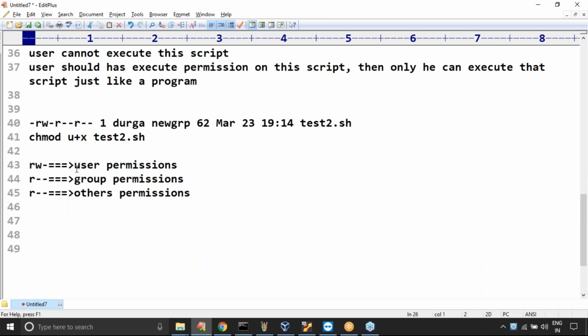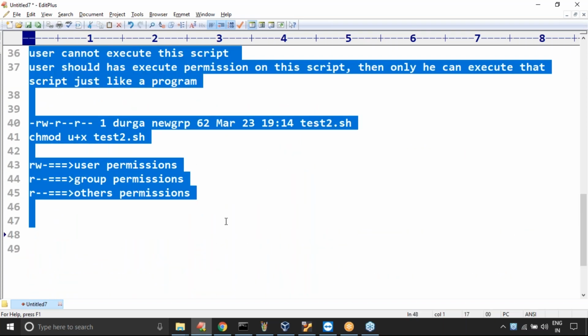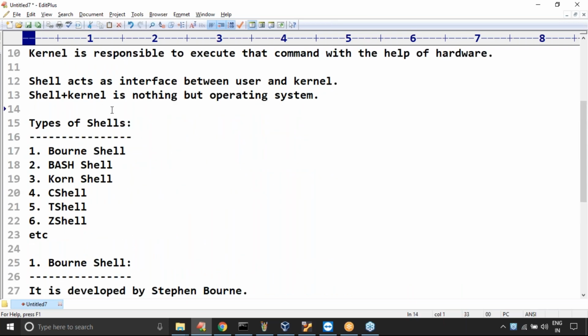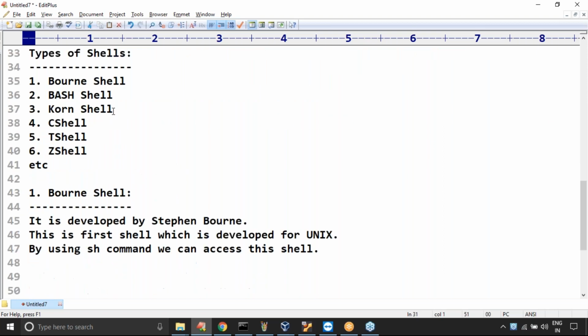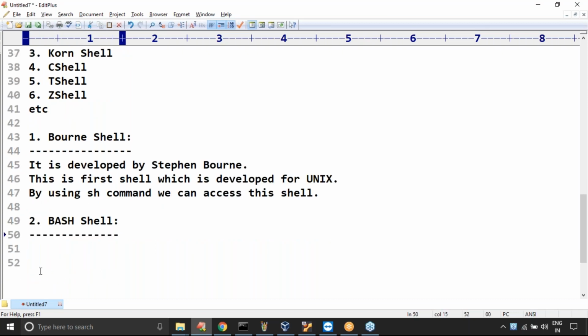Next, second thing, this total thing is extra anyway, so as of now ignore it. Now observe. Bourne shell is the first one. Now the second one is bash. What is the second one, sir? Can you please spell it out? Bash. What is the meaning of bash? Yes, friends, what is the meaning of bash?